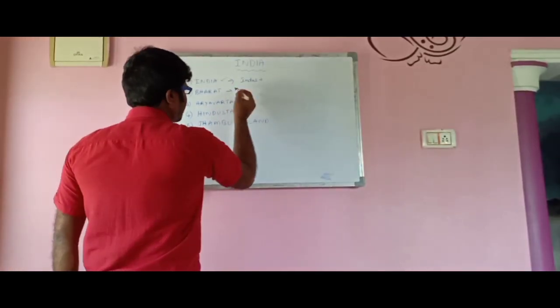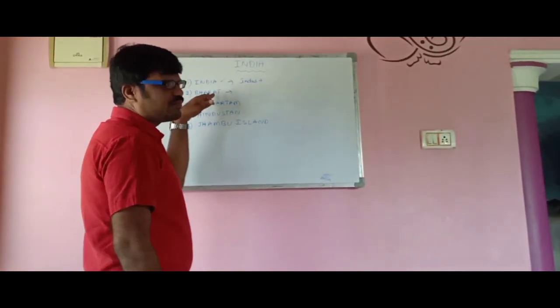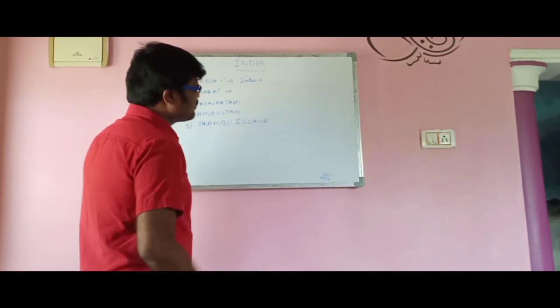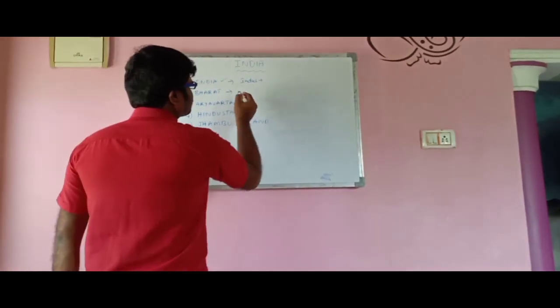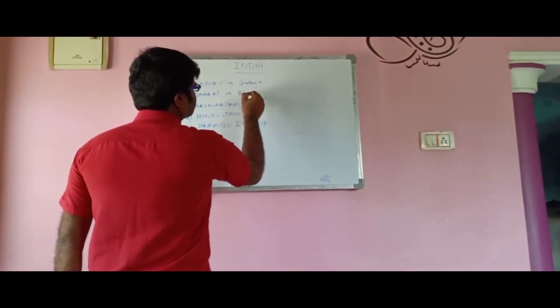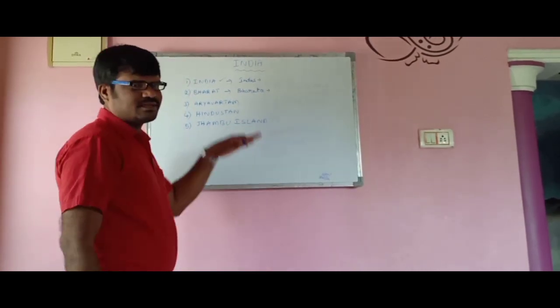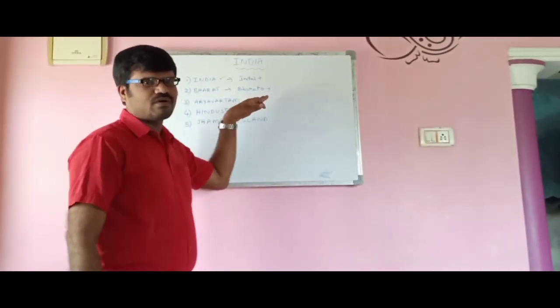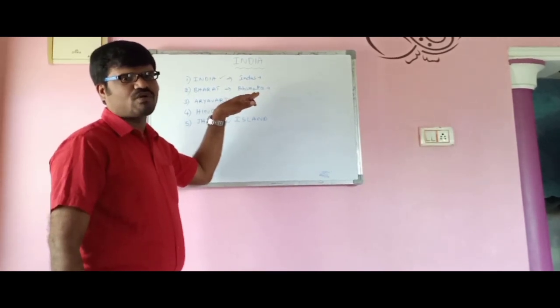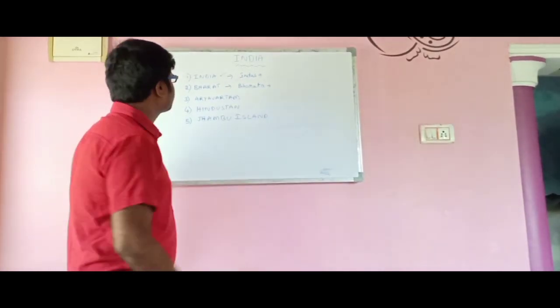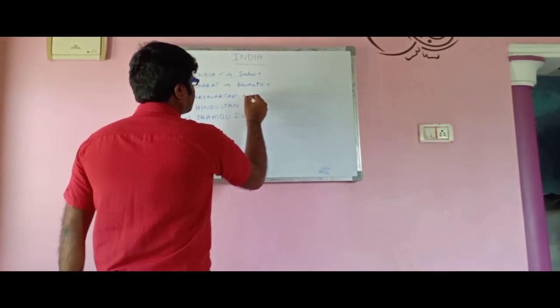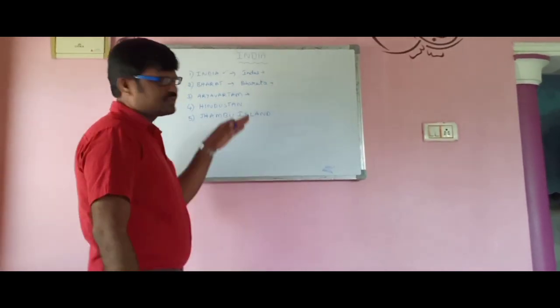And the second one is Bharat. The name Bharat came from the fact that once upon a time our land was ruled by Bharatudu. Our Bharata ruled our country. In the name of Bharatudu, we are calling it Bharatadesha, also called Bharat. And the third one, Aryavartam.